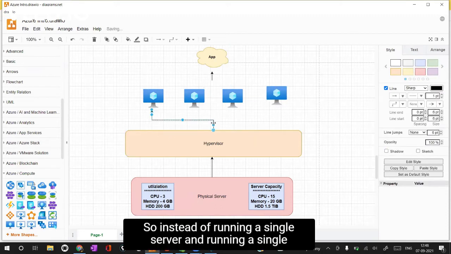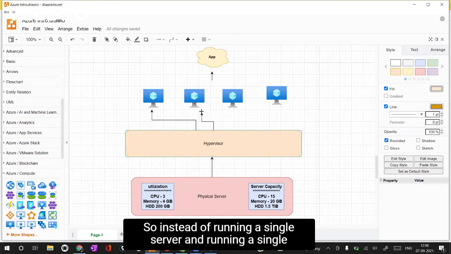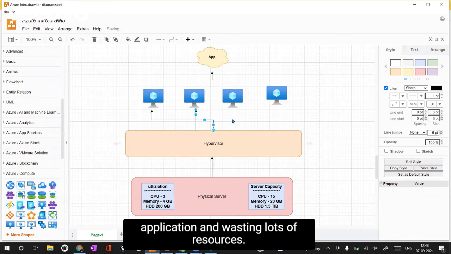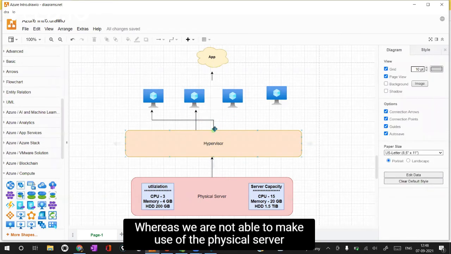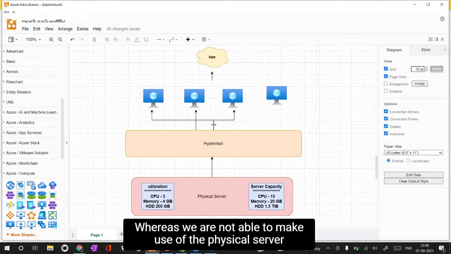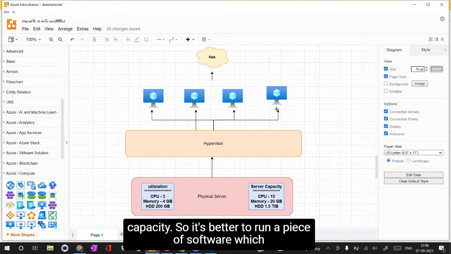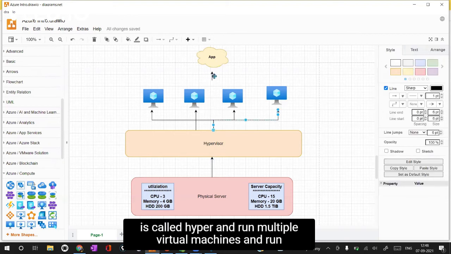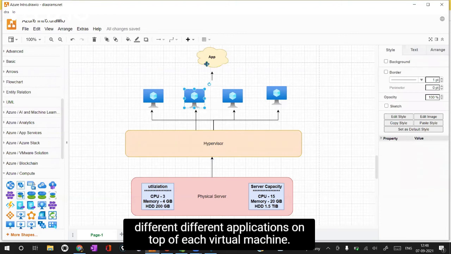So instead of running a single server and a single application and wasting lots of resources, whereas we are not able to make use of the physical server capacity, it's better to run a piece of software called a hypervisor and run multiple virtual machines and different applications on top of each virtual machine.